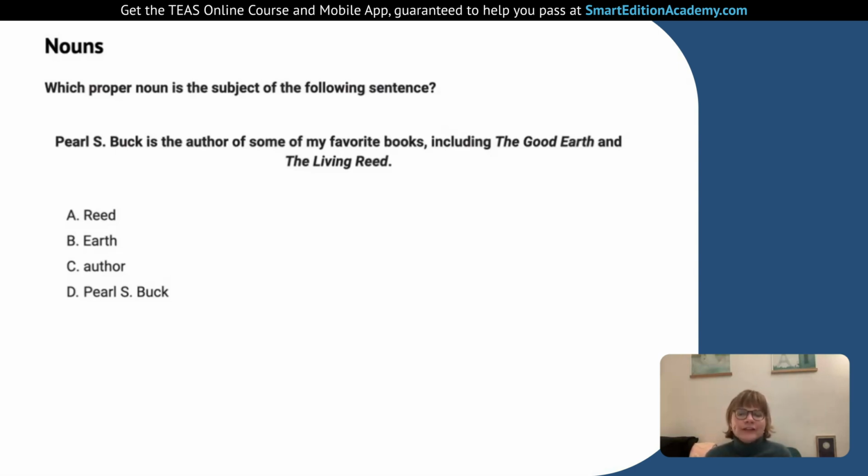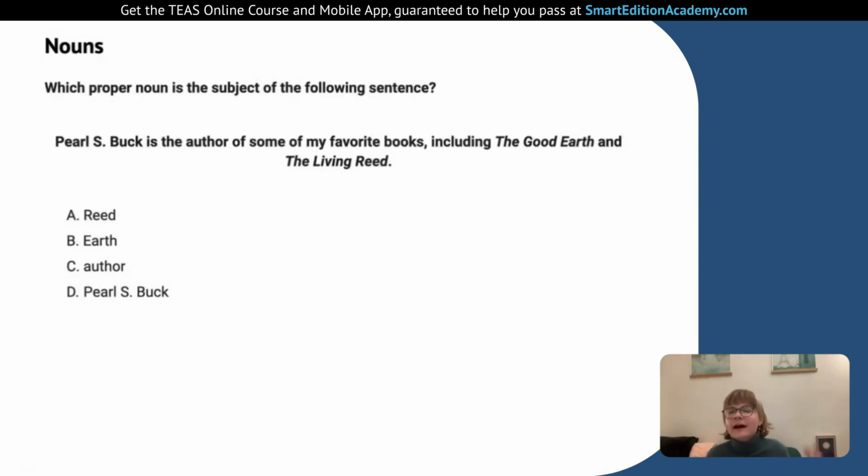So this is an interesting question, and I think it's a little bit challenging because we're really testing two different concepts. So first of all, we have the concept we already talked about, which is proper nouns versus common nouns. If you remember, I talked about the White House, proper noun because it's the official residence of the president of the United States of America, or a white house on my street is a common noun, which is more general.